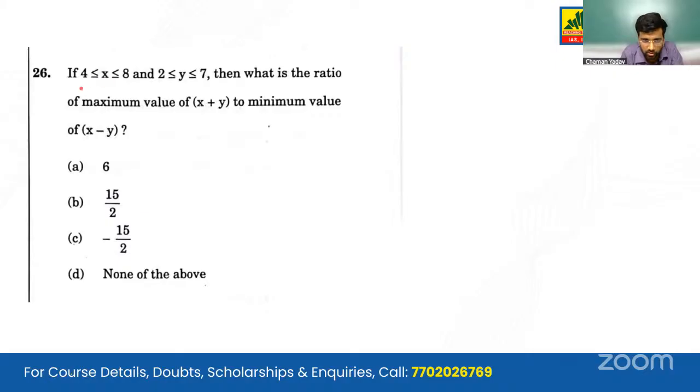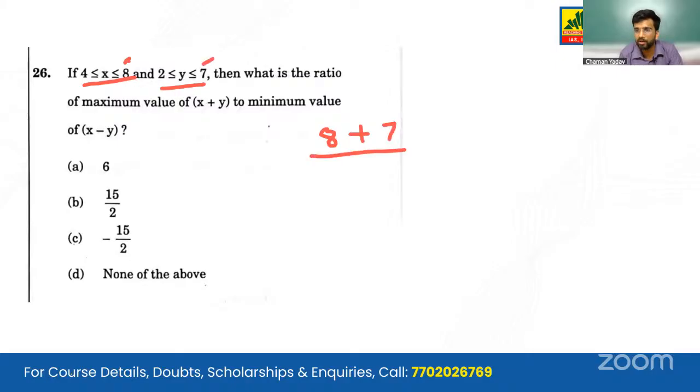We are given 2 conditions for x and y. What is the ratio of the maximum value of x plus y to the minimum value of x minus y? So the maximum value that x can have is 8. See here. And the maximum value y can have is 7. See here.